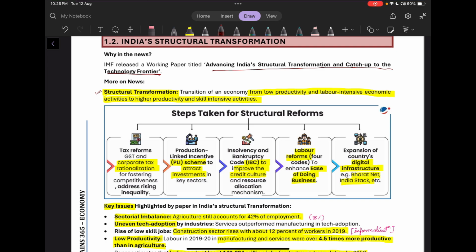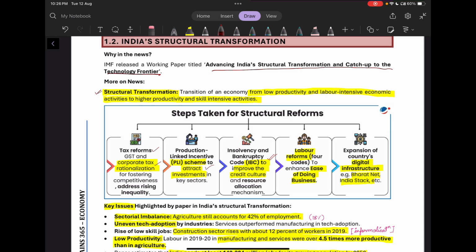Now, what are the steps taken for getting the structural reforms? So we did tax reform, we brought GST, and we also did corporate tax rationalization. Then we have PLI schemes to attract investments in the key sector. Then we also have the Insolvency and Bankruptcy Code, so that it improves the credit culture of our nation.